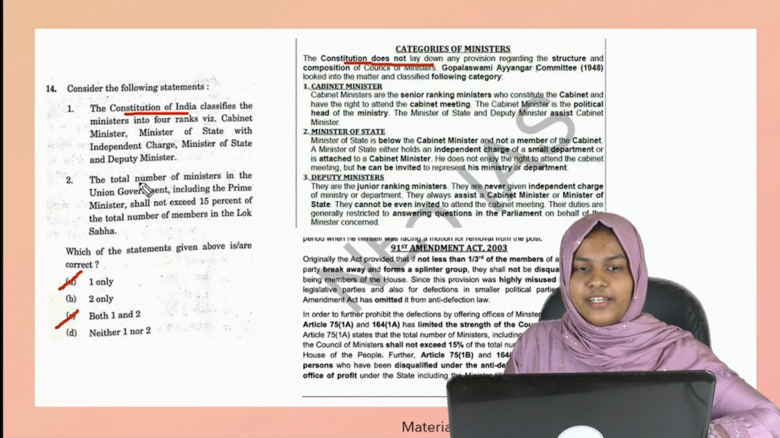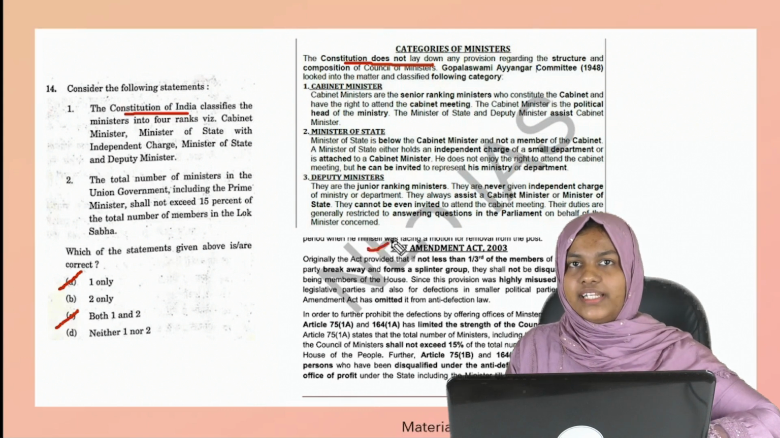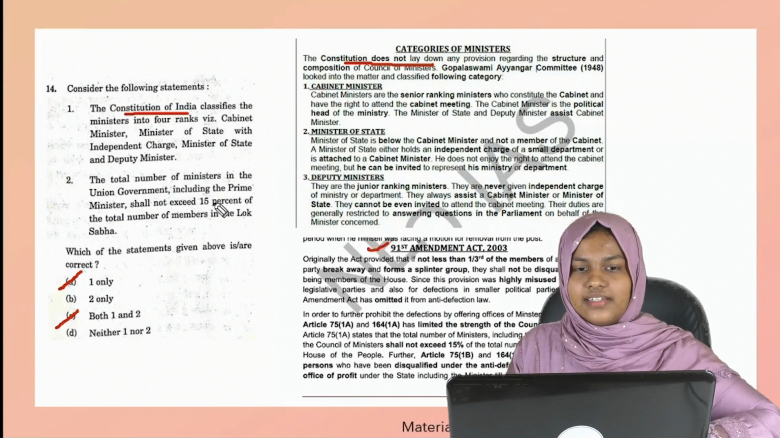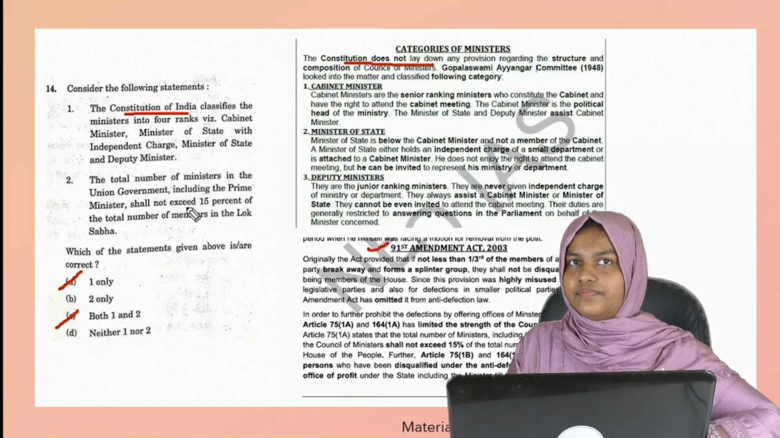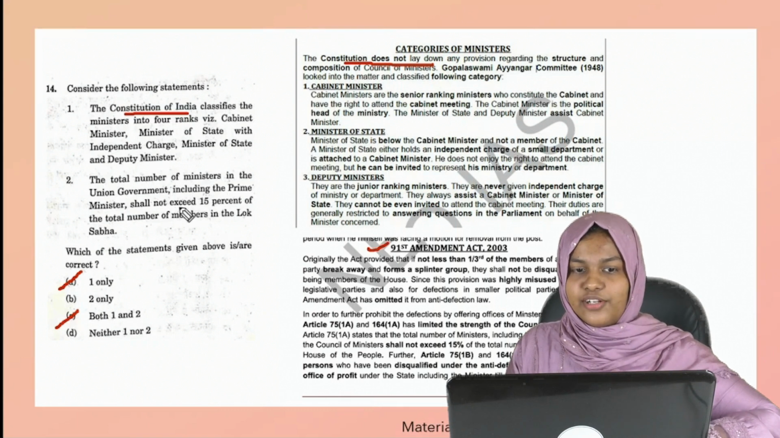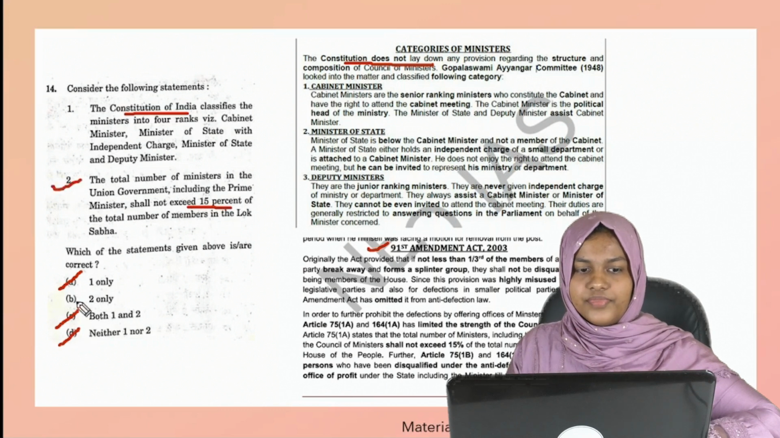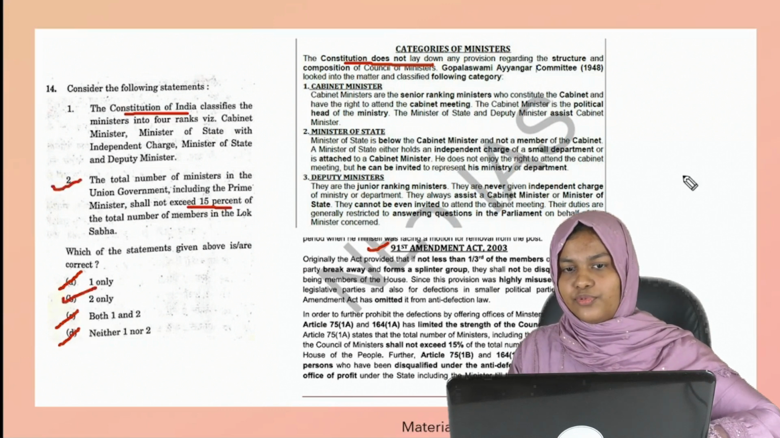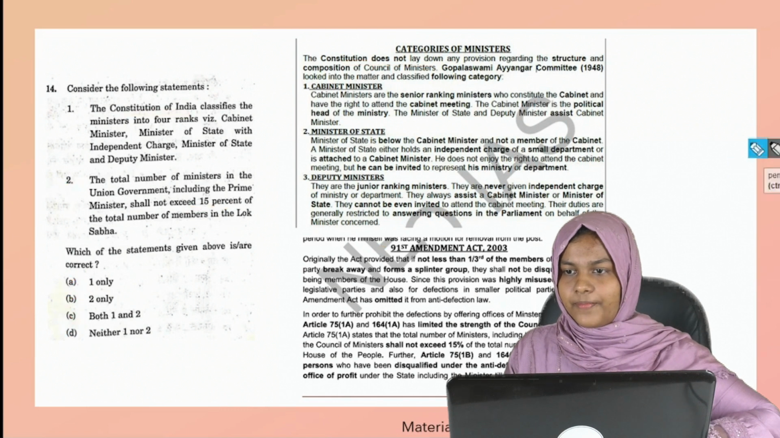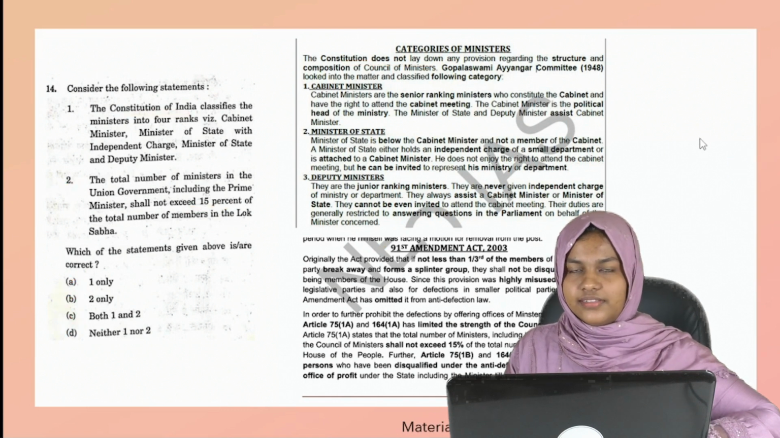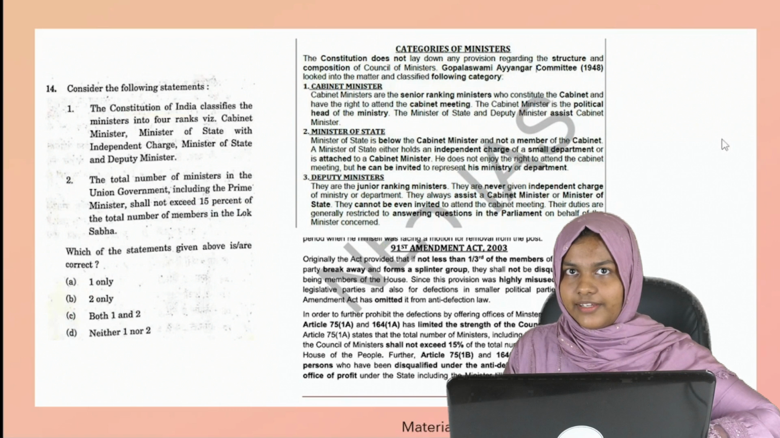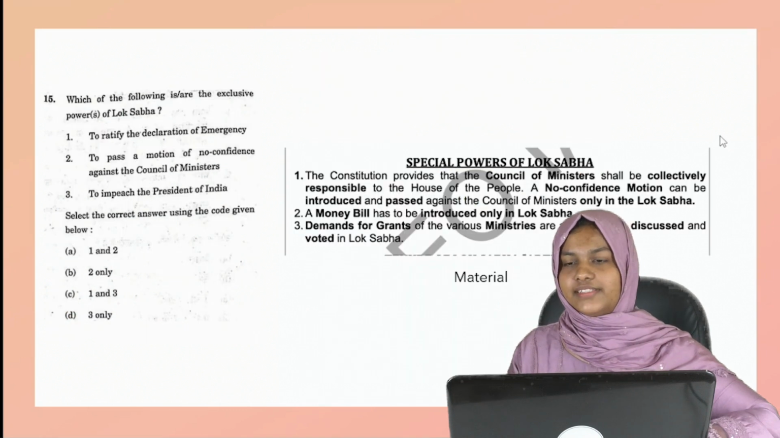Then the total number, again it is through the 91st Amendment Act that the strength shall not exceed 15%. So this is a correct statement. So we got the answer as B, 2 only. Alright. I hope it's clear. Let's move on to the next question.